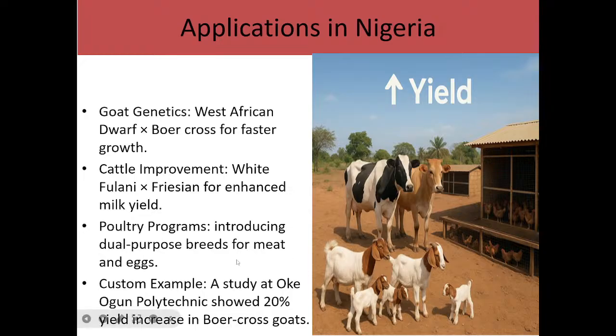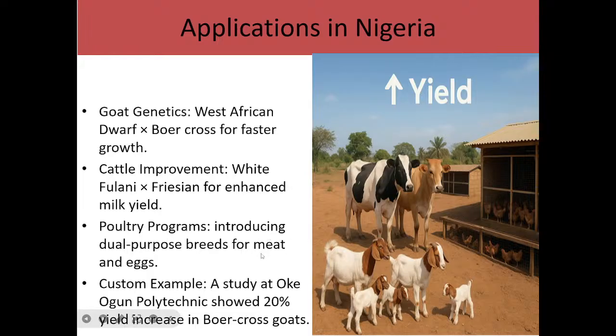We can also see this in a poultry program by introducing dual purpose breeds for meat as well as for egg. So it is not only going to be a single purpose, it is going to be dual purpose, that is, being able to consume the meat of that poultry after.